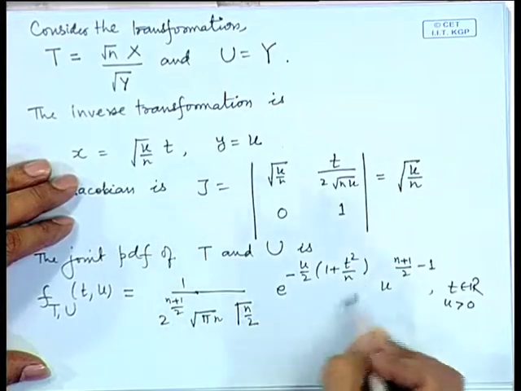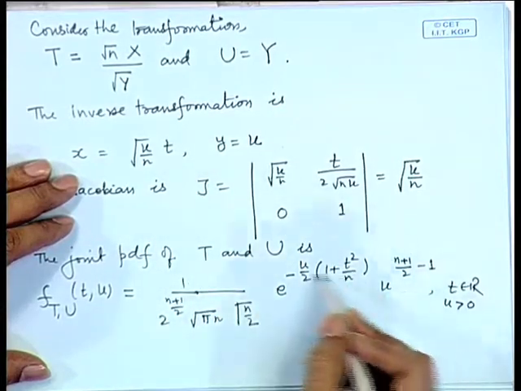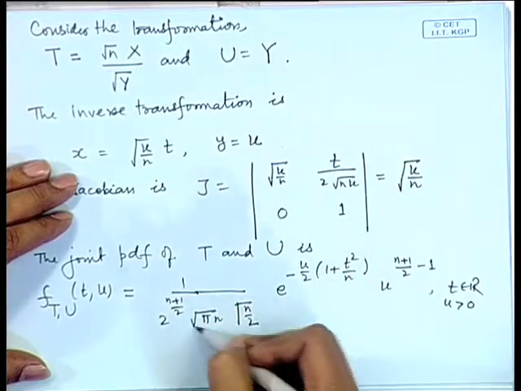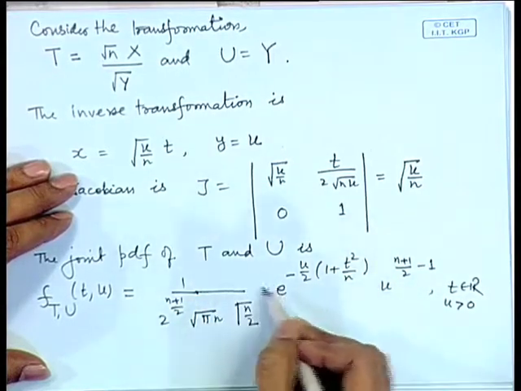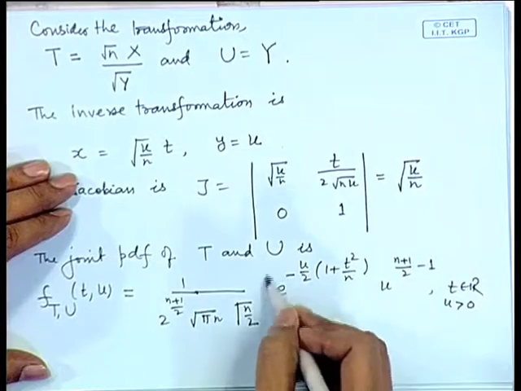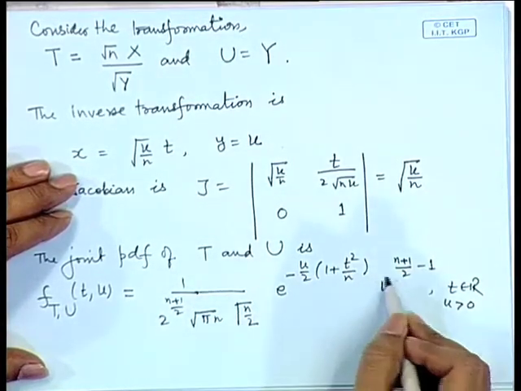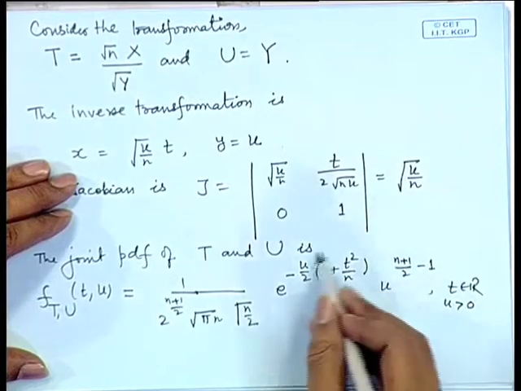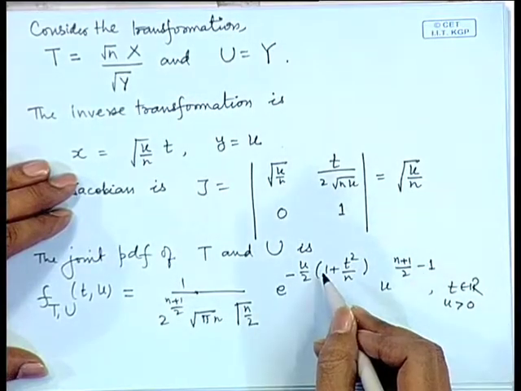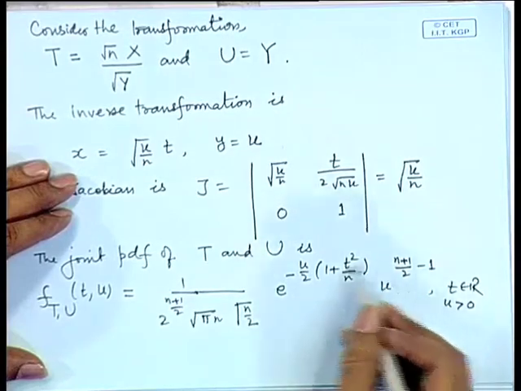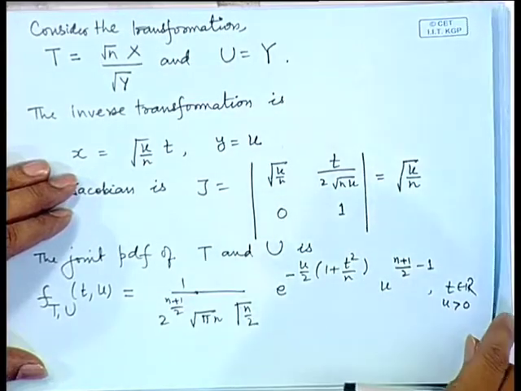To get the density of t, we integrate this joint density with respect to u. If you integrate with respect to u from 0 to infinity, you observe this term is e to the power minus u into something, and then u to the power some power, which is of the nature of a gamma integral or gamma function.